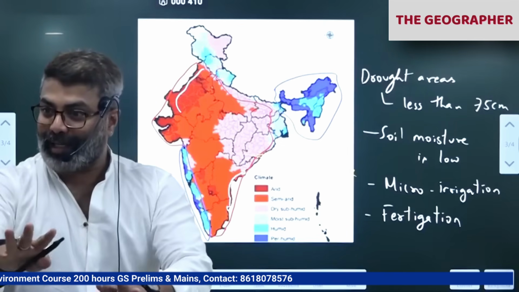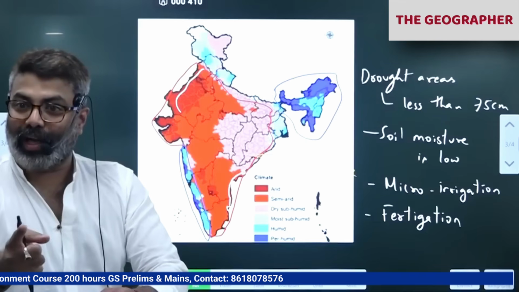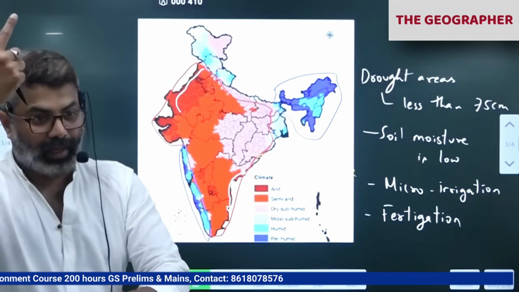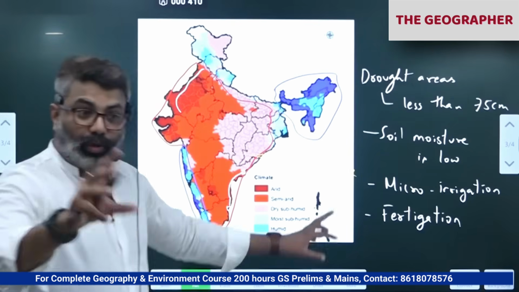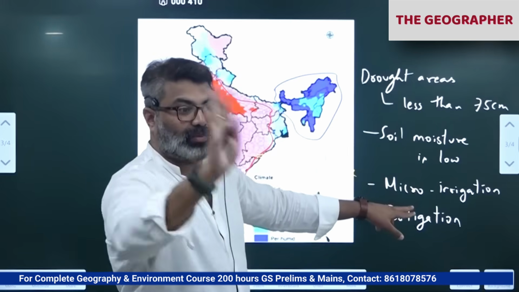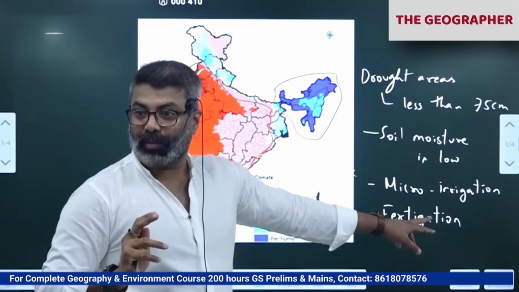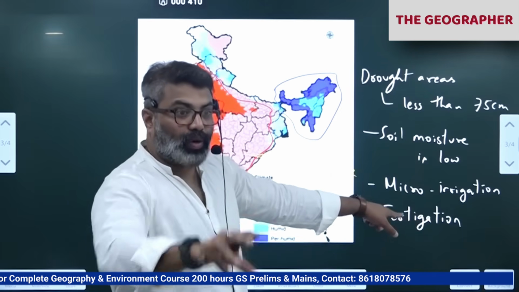It is not going to the plant. When you put water, don't think it is going to the plant. It is not. It is going where? Either up, evaporation, or down into the ground, percolation. So we have to use that water judiciously, so that drop by drop the plant gets the sufficient moisture that is required, not unnecessary water. So as a result, we need to add water judiciously.